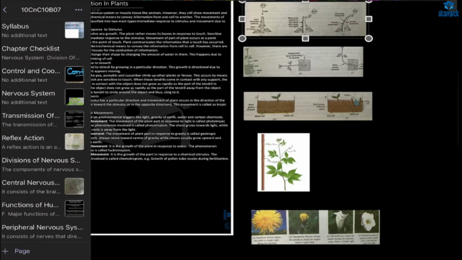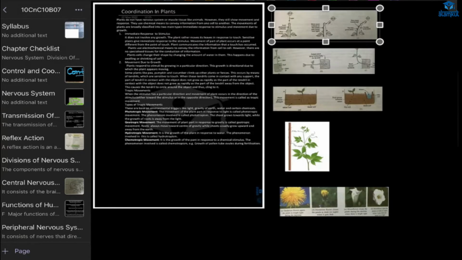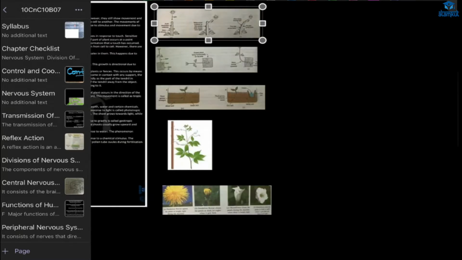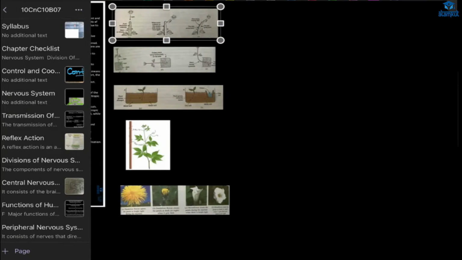Then we'll start. Okay. Coordination in plants. See, plants don't have a nervous system, right? And they don't have sense organs like eyes, ear, tongue, or skin, right? Then how do they coordinate? How do they control? Because plants also respond to stimuli, right? How do they do that? In this topic, we are going to learn about that.